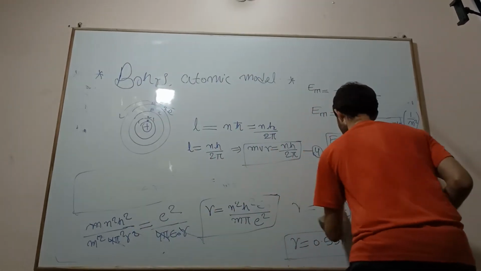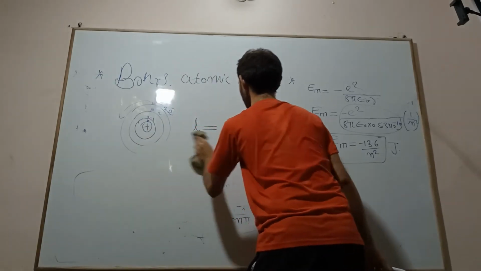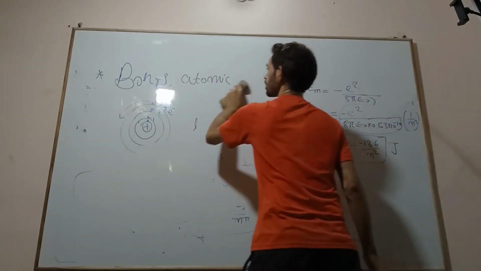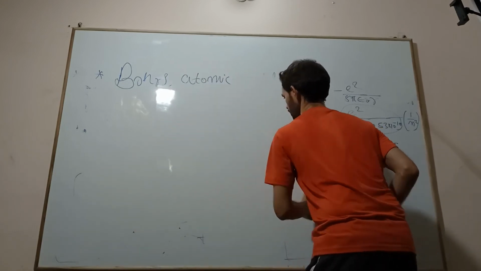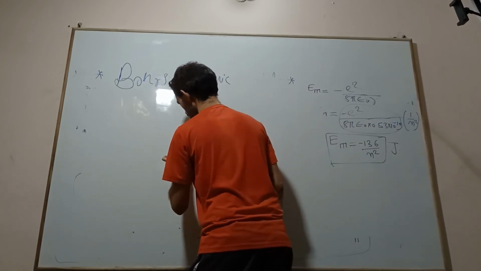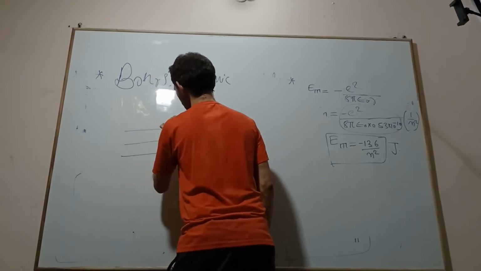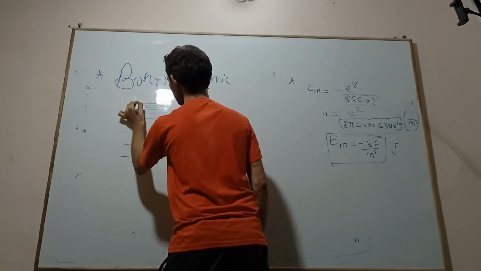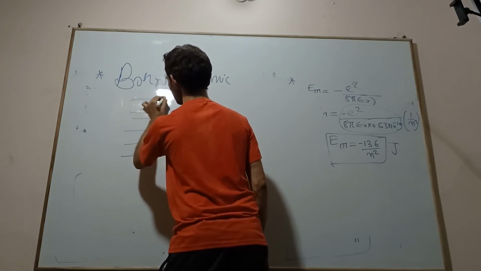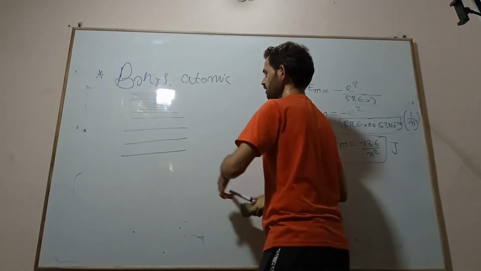So just by solving this, what will we get? See, this is the energy level: energy level 1, 2, 3, 4, 5, 6, 7, 8, 9, 10, 11, 12. As you go up and up, the energy levels become closer and closer.